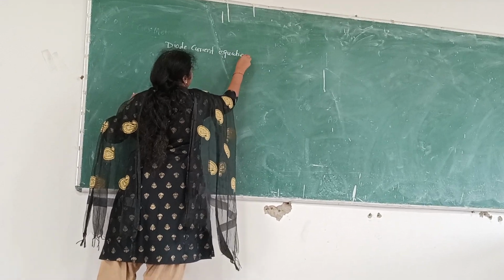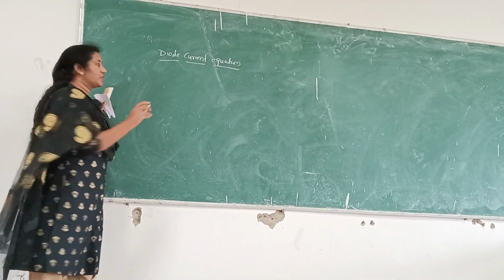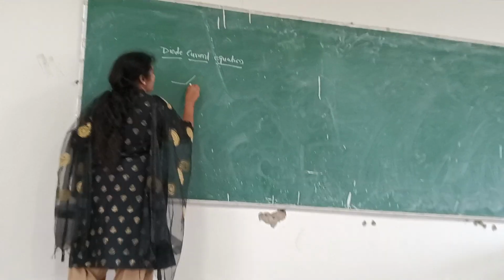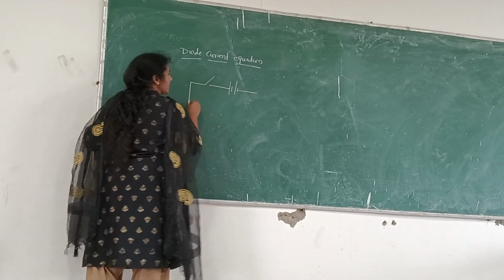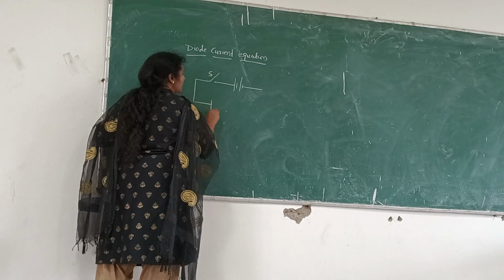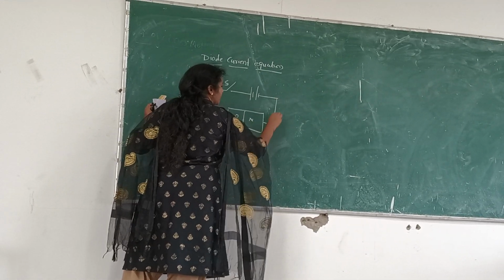For this, there are a few steps. First thing is, you have to consider the circuit. In this circuit, there is one switch and a power supply. So this is a battery and a switch. This is connected to a P-type and N-type material. This is nothing but a diode.